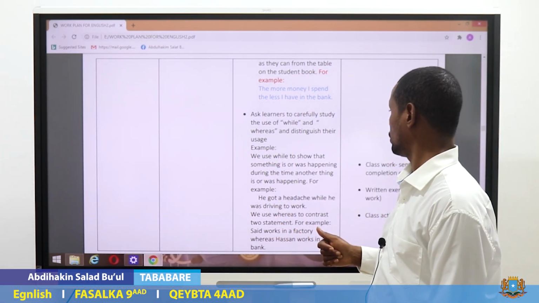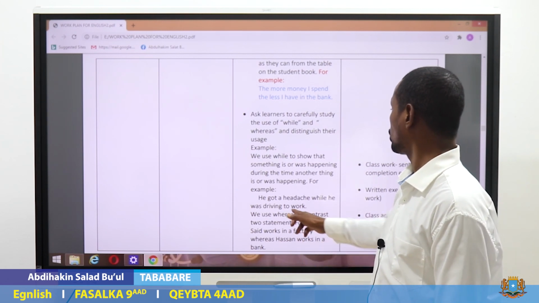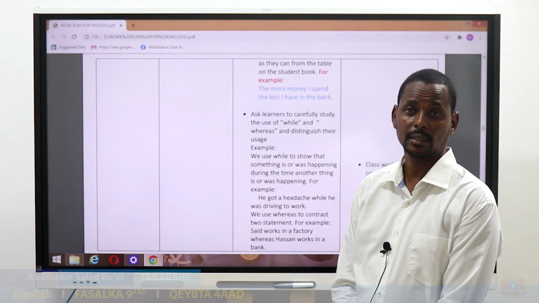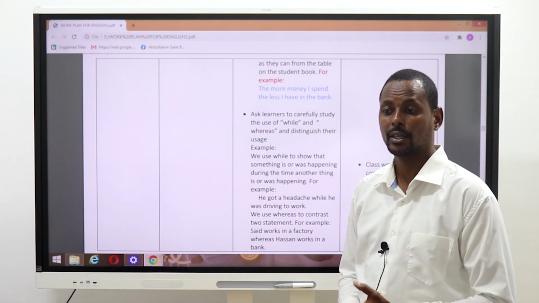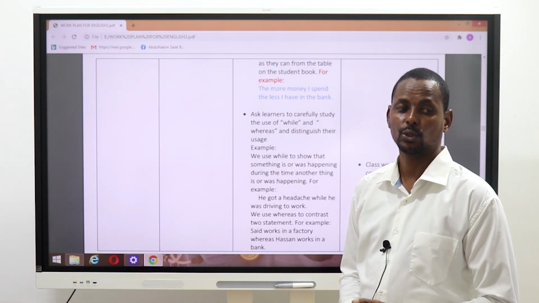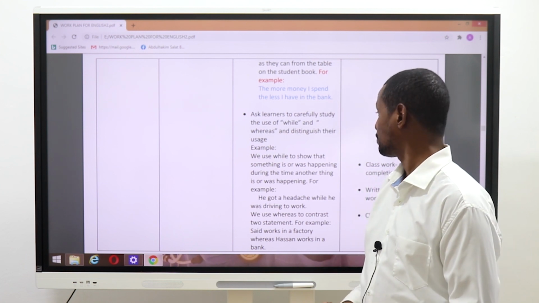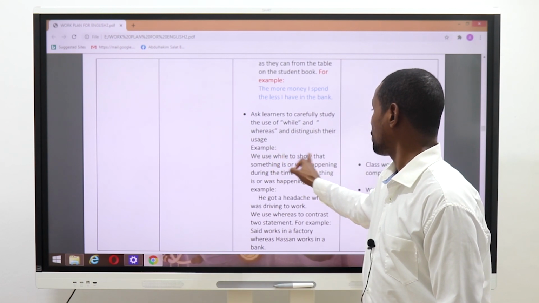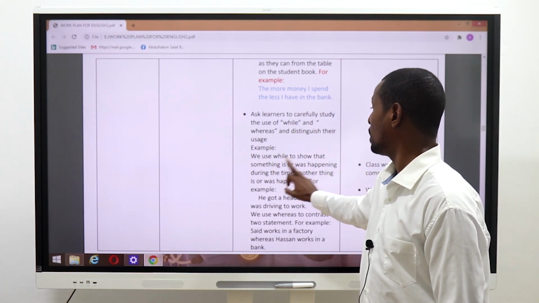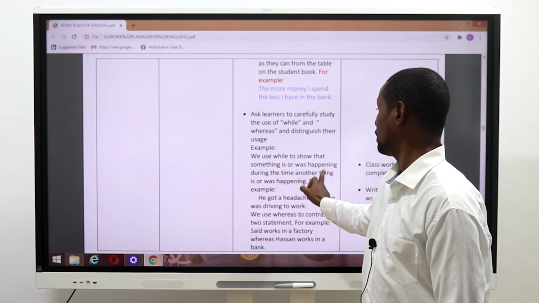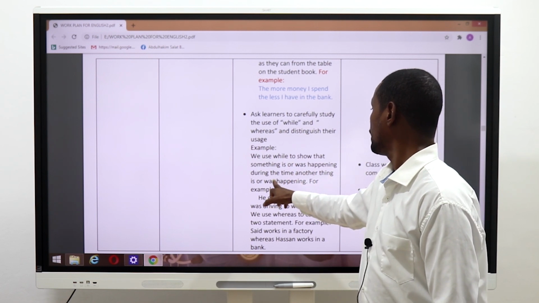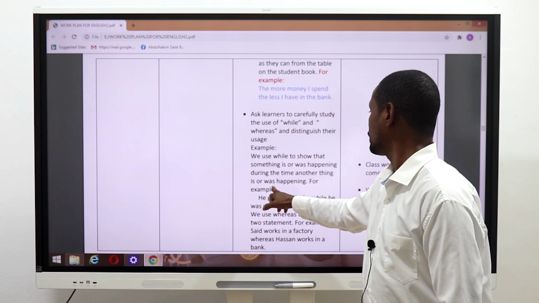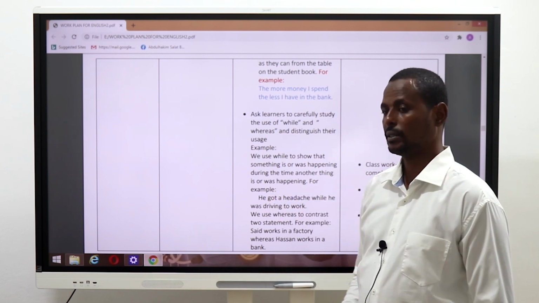For example, he got a headache while he was driving to work. He got a headache while he was going to work. So you can see one thing was happening while another thing was happening at the same time. What was happening here? Somebody was going to work.